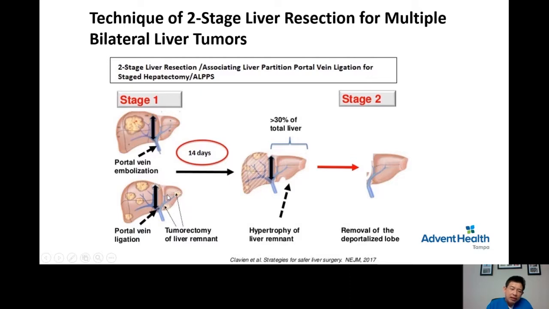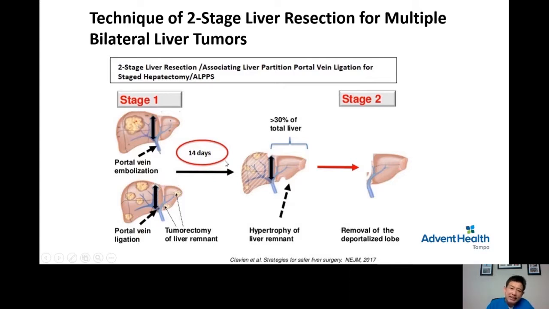Now, in addition to doing that, we also do a portal vein ligation. So we put a clip or suture on this part of the vein that brings blood to the tumorous part of the liver. By doing that, all the blood has to go to the left side of the liver. So this part of the liver will grow, will hypertrophy. And this part of the liver will shrink, will atrophy. This is the part of the liver that has tumor, so we don't need this part. In addition to portal vein ligation, we also split the liver. So we disconnect the tumorous part of the liver from the normal part of the liver. So we split this liver in two.